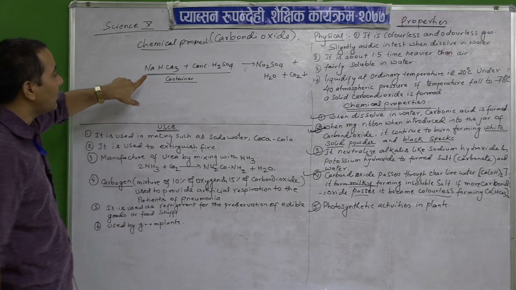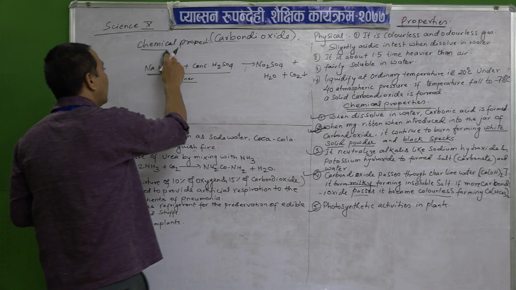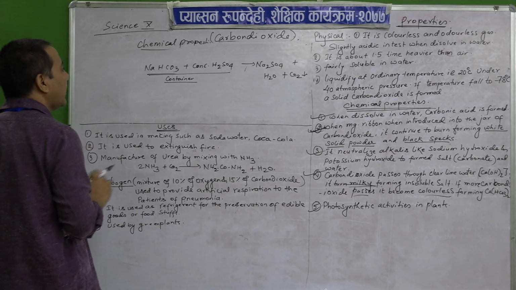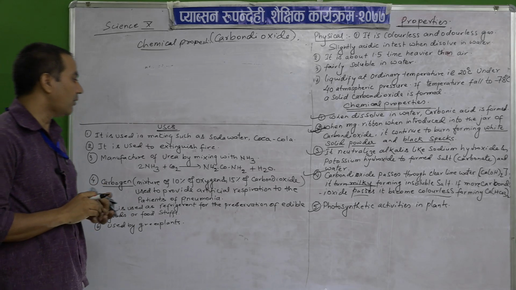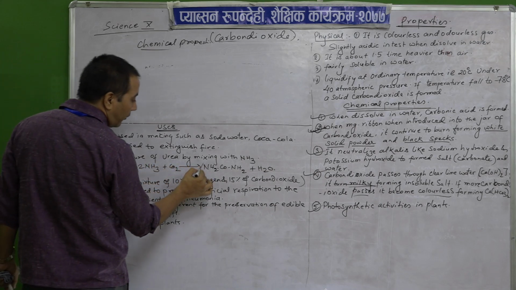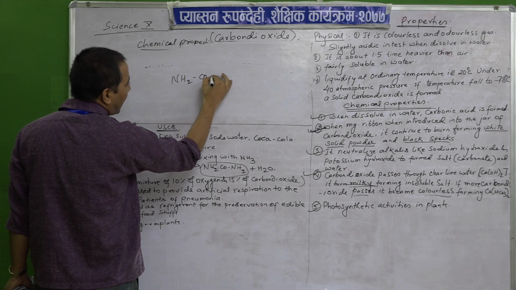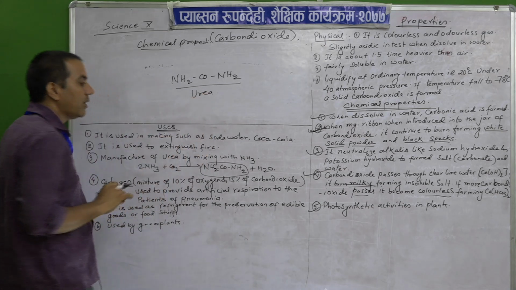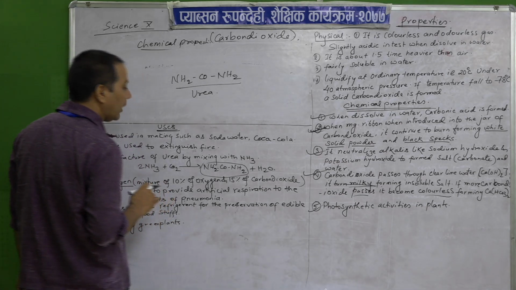Now, what are the chemicals used in the fire extinguisher? That is sodium bicarbonate and concentrated sulfuric acid. Now comes the next one, manufacturing of urea. Carbon dioxide is used in the manufacturing of urea. It may be asked in your exam for the molecular formula of urea, and it is prepared using carbon dioxide and ammonia gases.